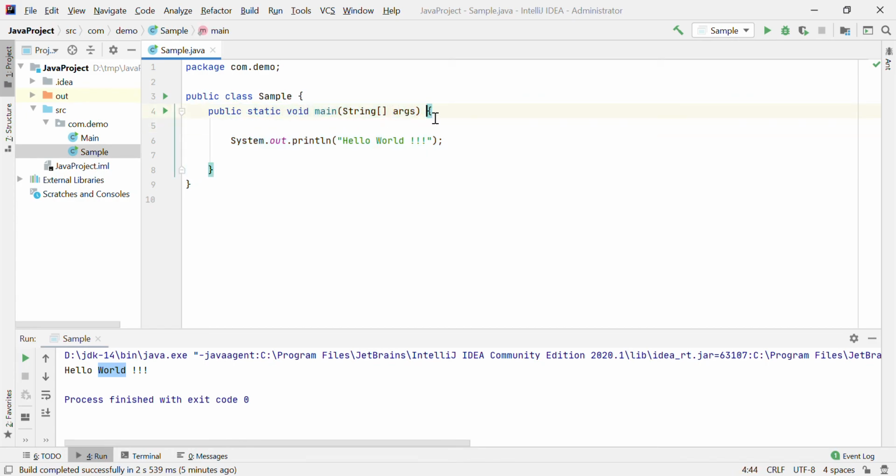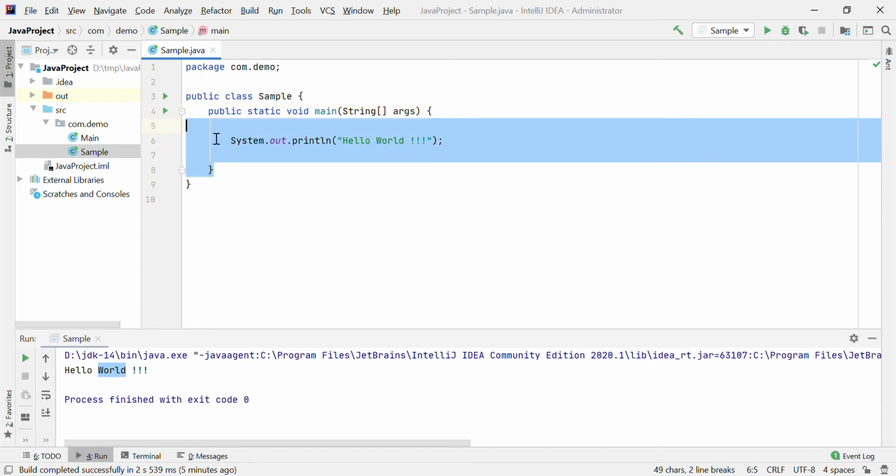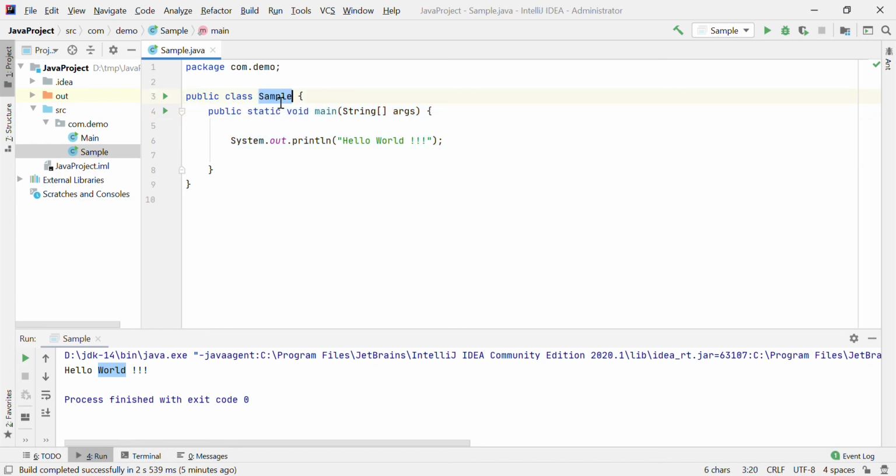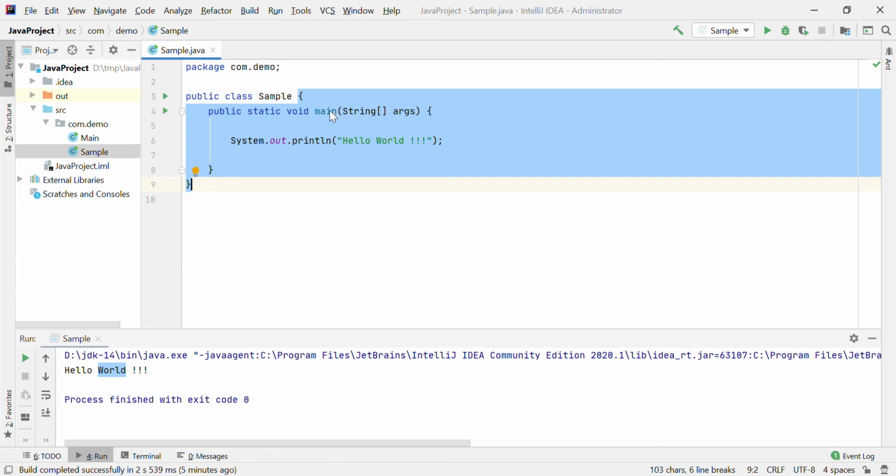In Java, to write any logic, any method, that method must be inside a particular class. So this is the simple class. How does the JVM identify this is a class? You have to mention the keyword class. In this way, you write one simple class, and in this class, you write a main method.